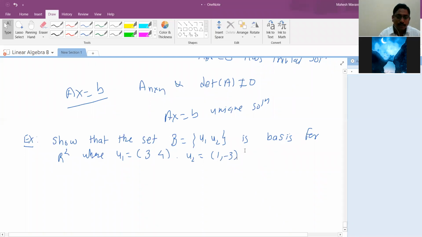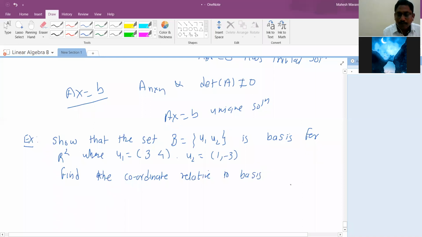We learned one concept, coordinate relative to basis. Find a coordinate, it's actually unique. So instead of a, you say the coordinate relative to basis B for vector u. What is u? u is 1, 2.